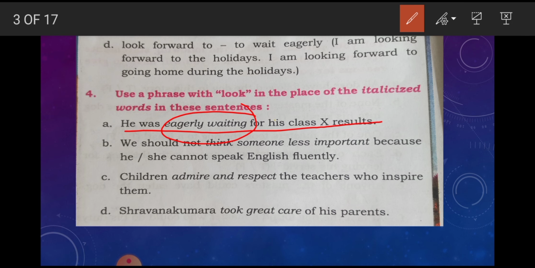Yes, here it has given look forward to. So children, how will you use it? He was looking forward to his class 10th results.